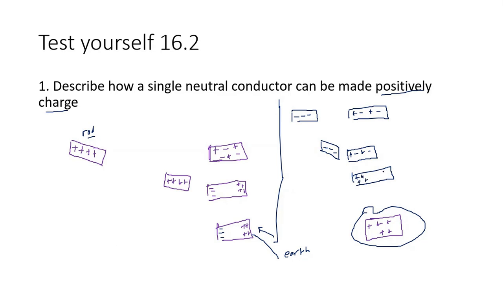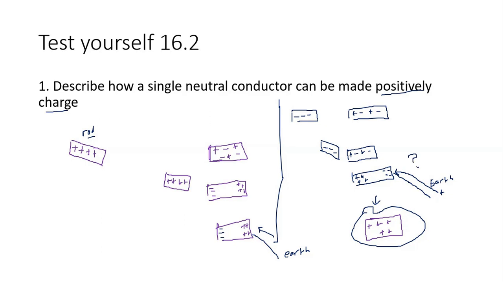And how about the electrons? They move to the right side. How to change it into only positive? Positive charge from Earth? Positive charge will enter.